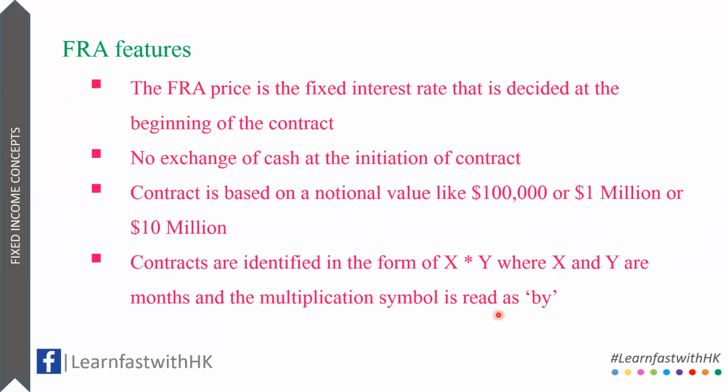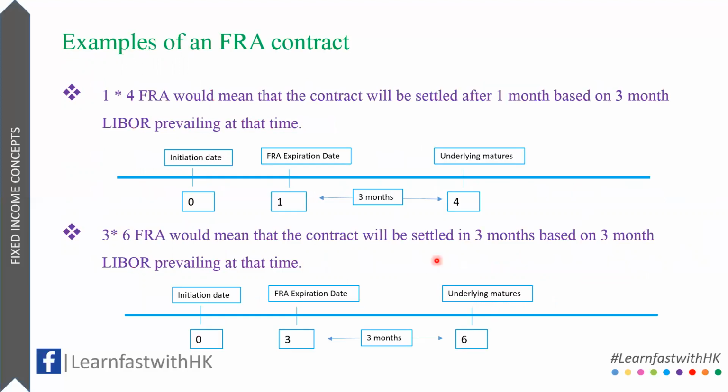Let's understand this by taking an example. I have two FRA agreements here. The first one is a 1 by 4 agreement, which means that the contract will expire in 1 month, and at expiration, the underlying will mature in 3 months, which is the difference between 1 and 4. So if we go by the timeline, let's suppose that we are standing at time 0, which is today, and the contract is initiated at the fixed rate of 7%. Now, we would have to wait for 1 month to pass before we can start calculating the profit and loss positions. Now, let's say that 1 month has passed and we are standing at this point.